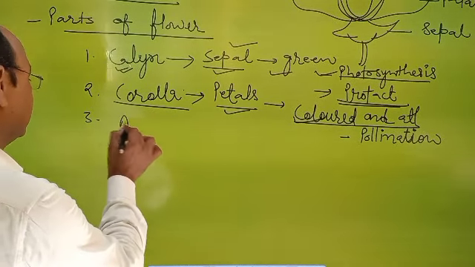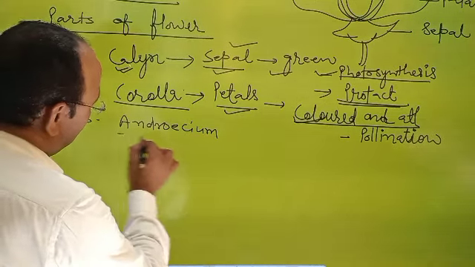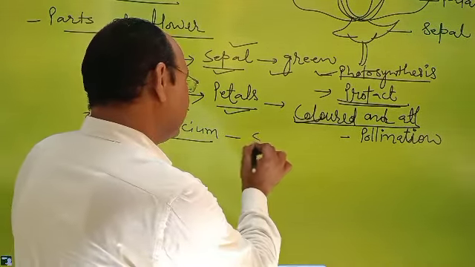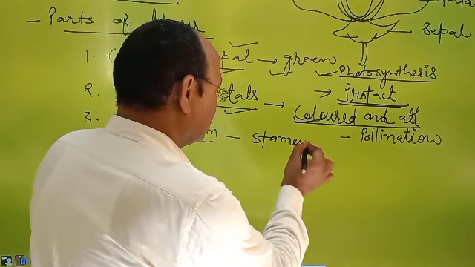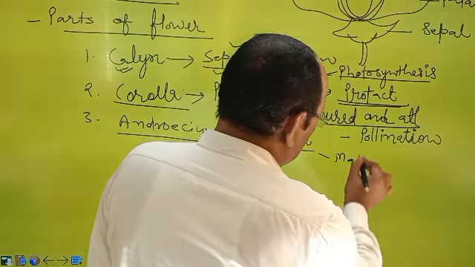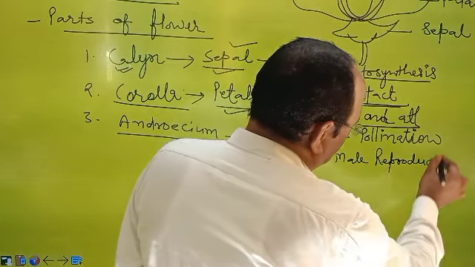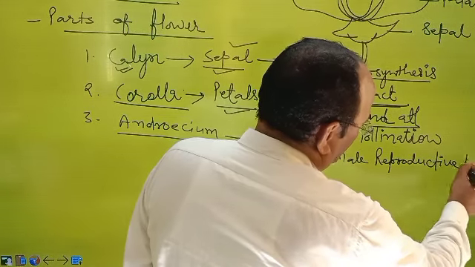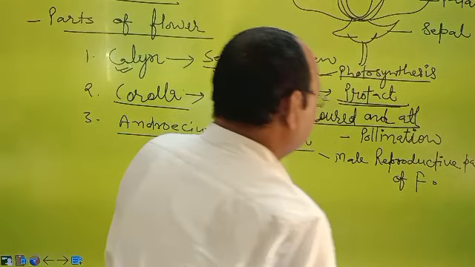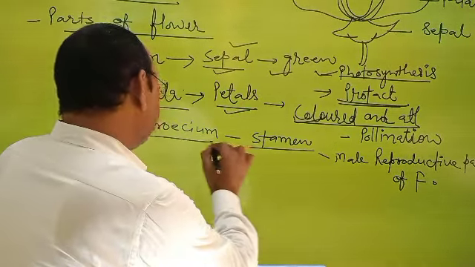Third part, androecium. So simply, what is androecium? Androecium is a group of stamens. And what is stamen? It is the male reproductive part of the flower.